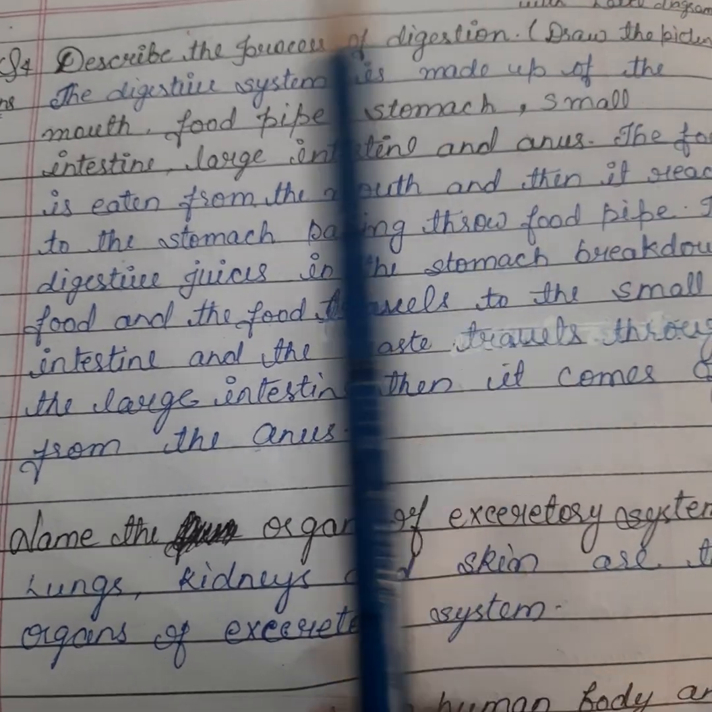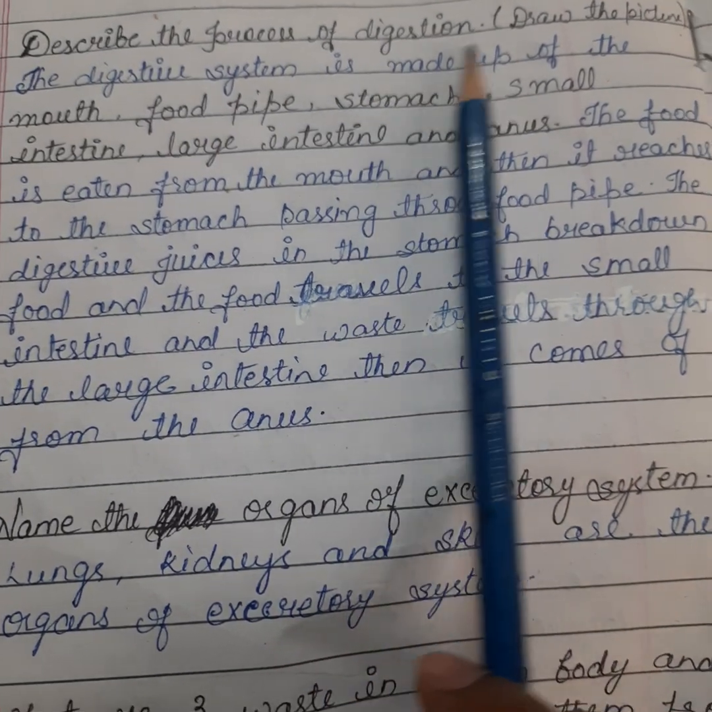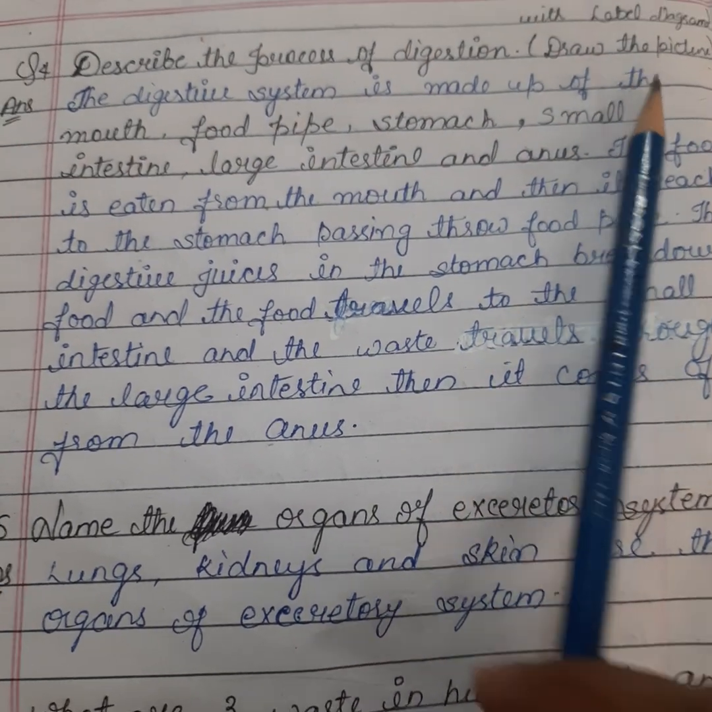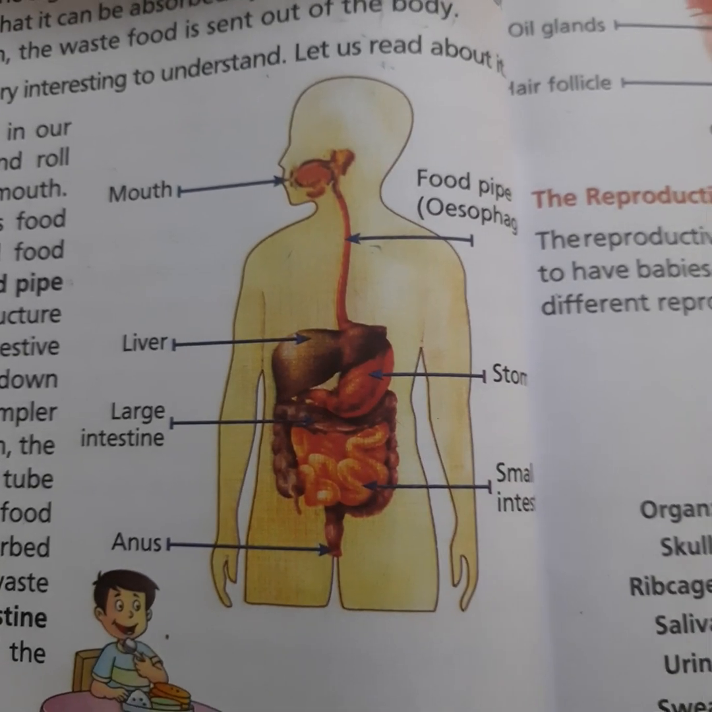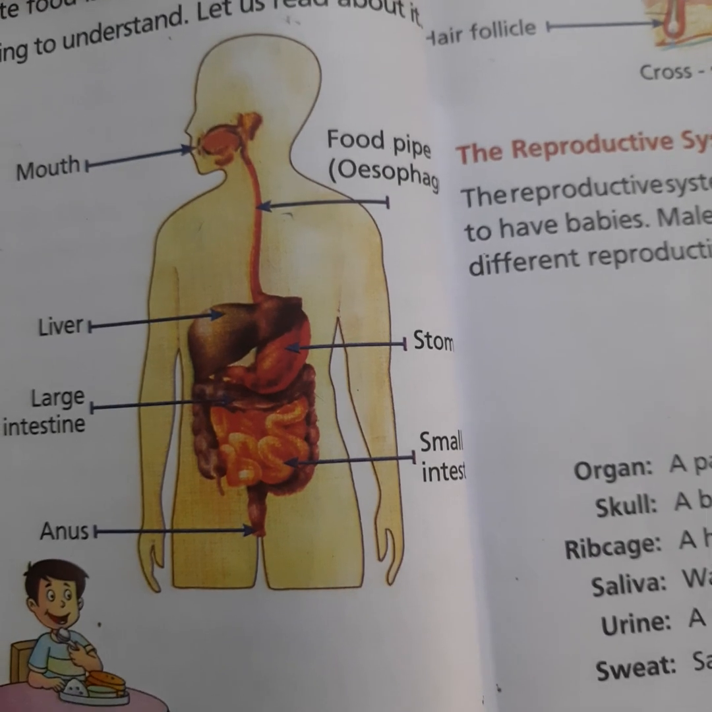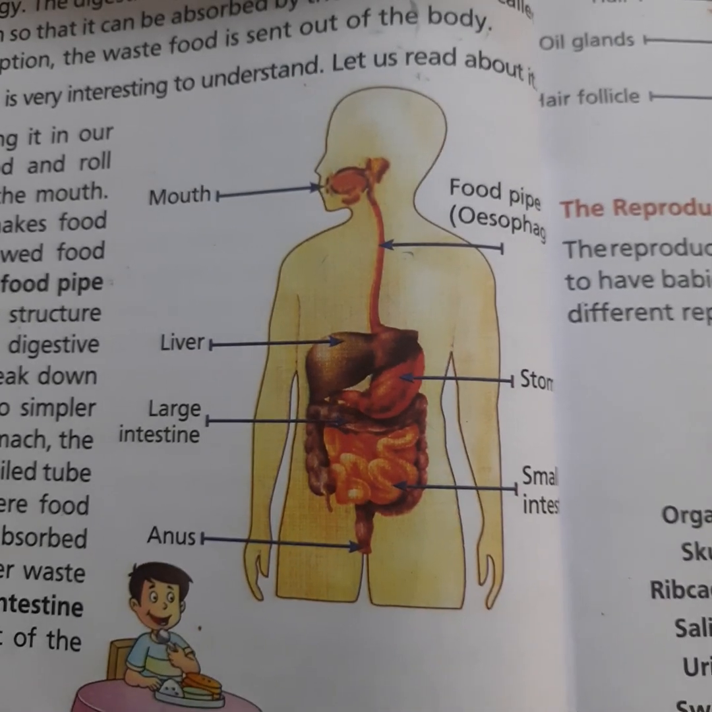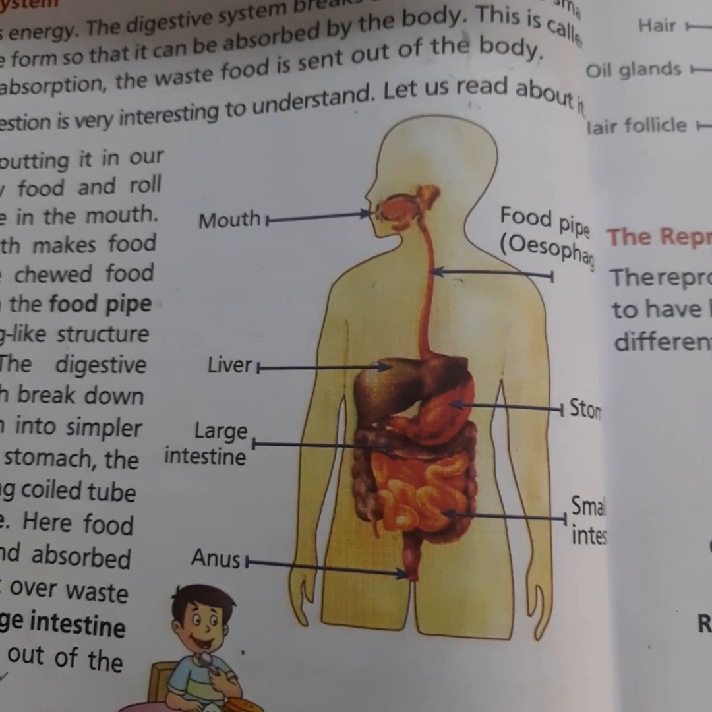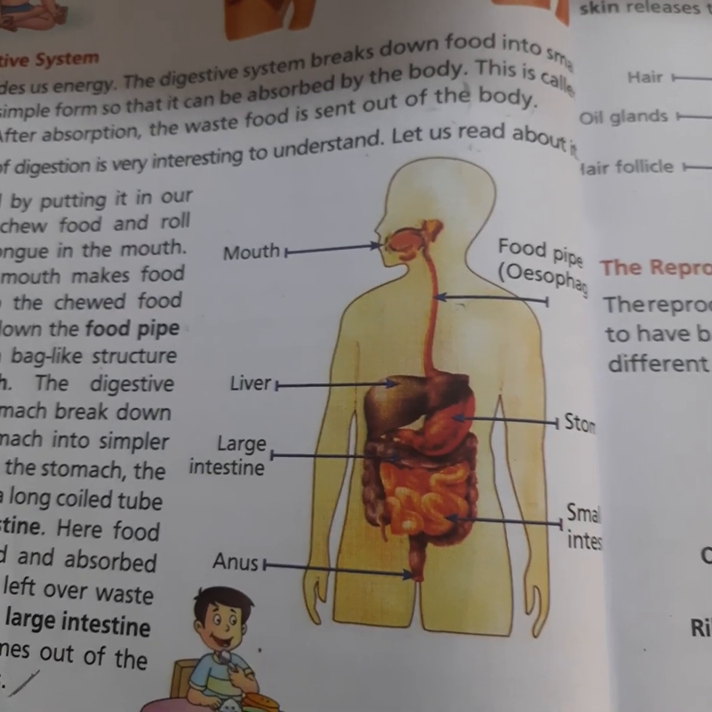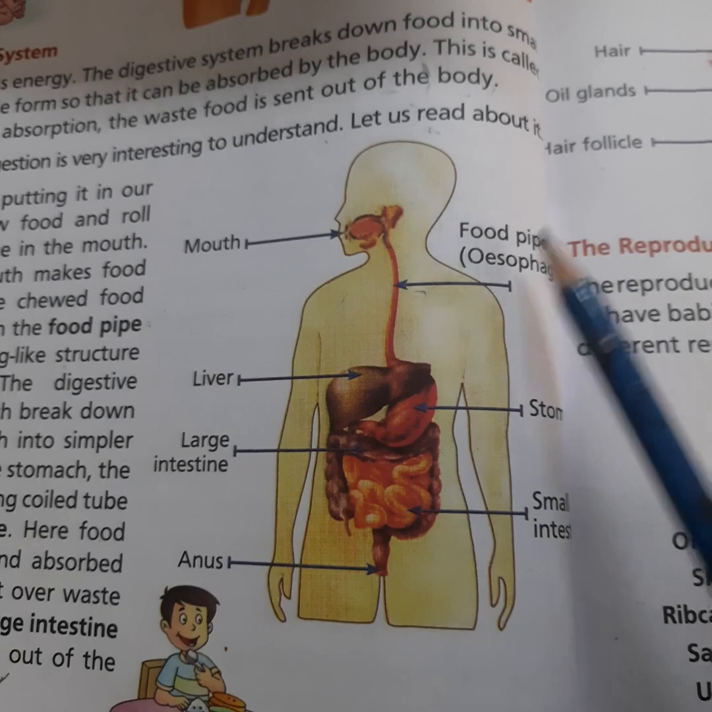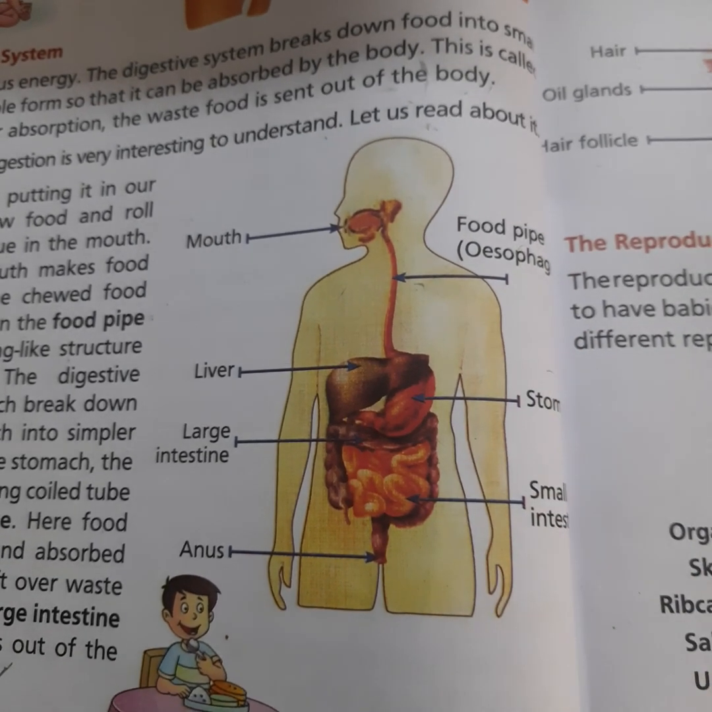Next is: describe the process of digestion. Draw a labelled diagram. So here you'll have to draw the diagram as well. This is the picture, given on page number 24. This is the diagram of the digestive system, which is very important for you to understand and draw in your notebooks. Complete it and you'll have to label these names as well.